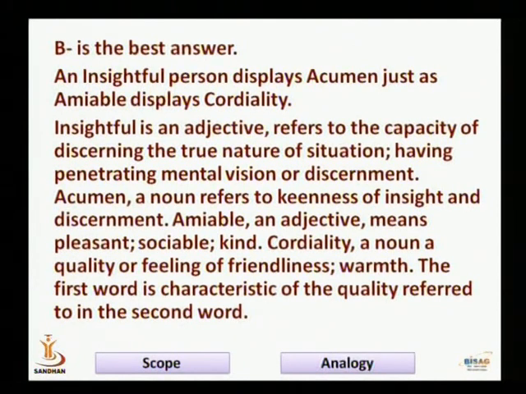So cordiality, a noun, a quality or feeling of friendliness, warmth. The first word is characteristic of the quality referred to by the second word. એટલે કે પહેલા શબ્દમાં બીજા શબ્દની જે કેરેક્ટરિસ્ટિક છે એ રિફ્લેક્ટ થયેલી જોવા મળે છે. That is why B is a correct option to choose.